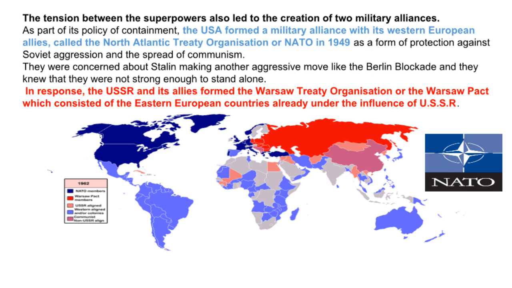In response, the USSR and its allies formed the Warsaw Treaty Organization, or the Warsaw Pact, which consisted of the Eastern European countries already under the influence of the USSR.